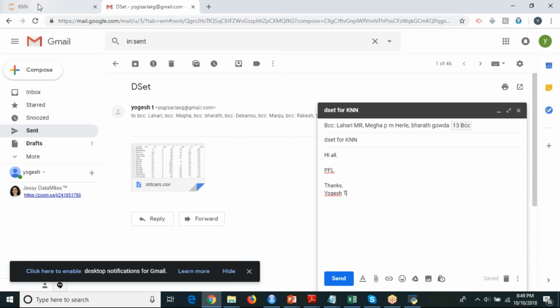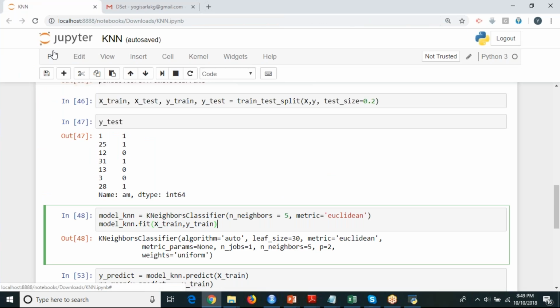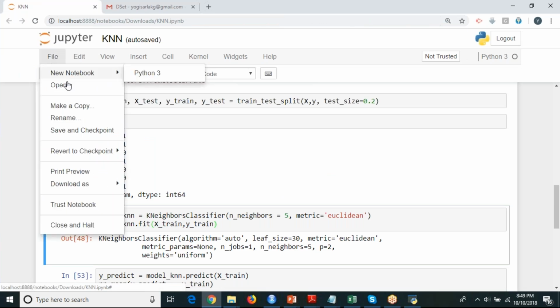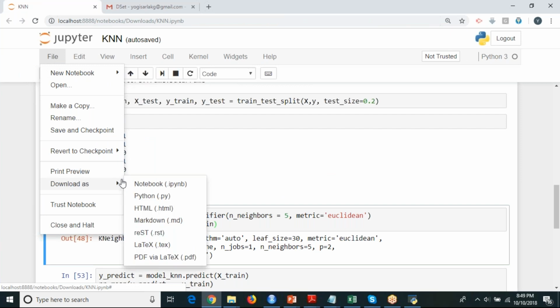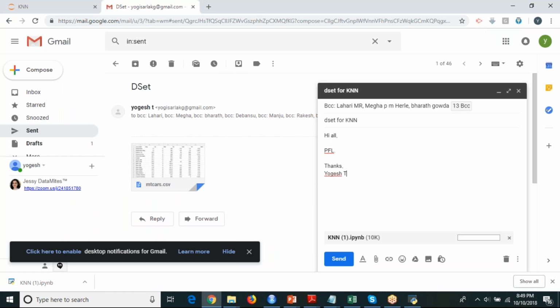I'm just downloading it. This one, and also I'm going to share the data set related to your cancer data set.